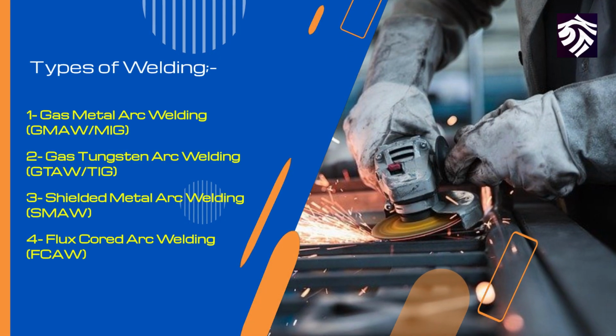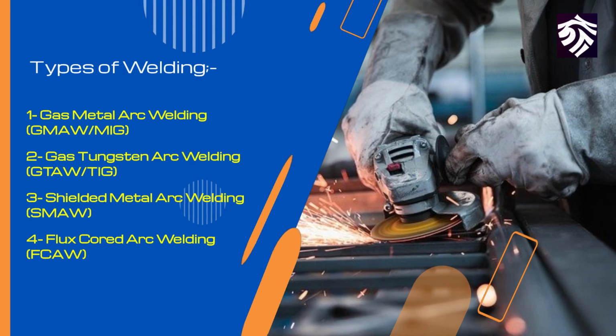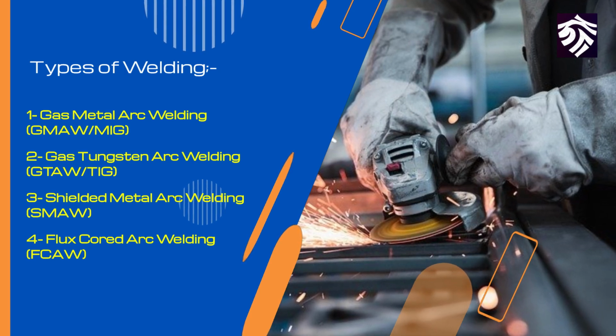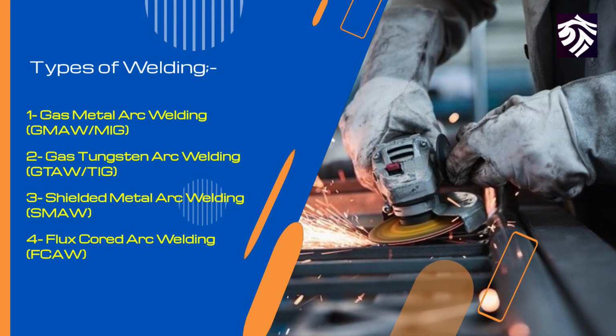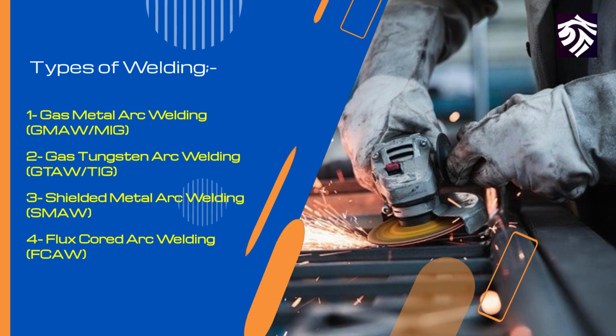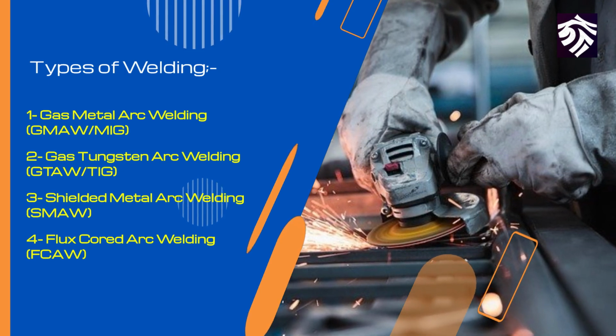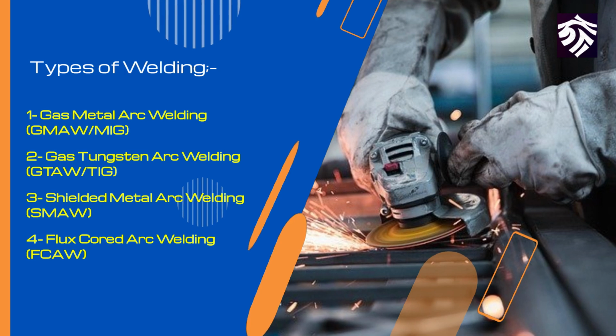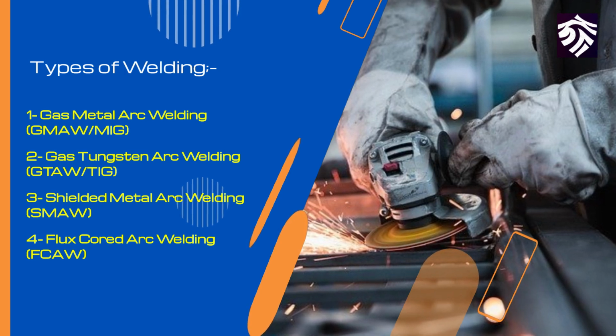In this video, we will cover the types of arc welding processes with the aim to provide some helpful tips. Here are some basic types of welding: Gas metal arc welding. Gas tungsten arc welding. Shielded metal arc welding. Flux cord arc welding.